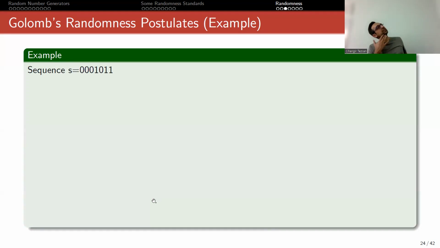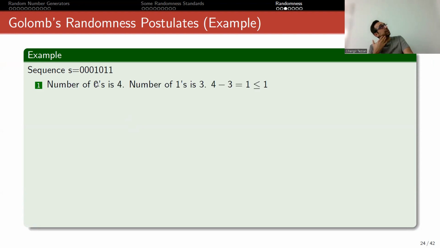So let's apply it to a sequence and see if this is the case. I chose a 7-bit sequence like this. There are 4 zeros and 3 ones. As you can see, the difference is at most 1. So it passes the first Golomb postulate, okay? In terms of Golomb's postulate, this is random with respect to this property. So it satisfies the first postulate.